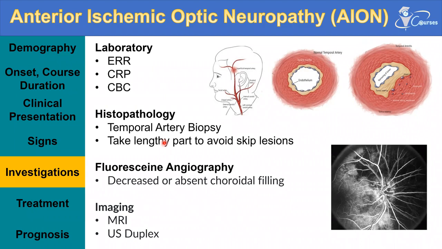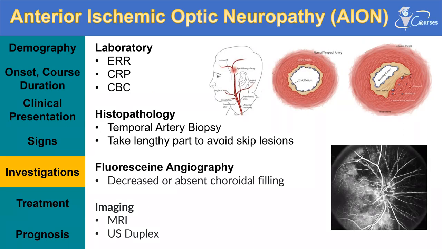Doctor, I don't know your name, but why is there absent choroidal filling? As I told you, the choroidal filling occurs from the short posterior ciliary arteries. These are the arteries which represent the choroidal circulation, and they supply the optic nerve.